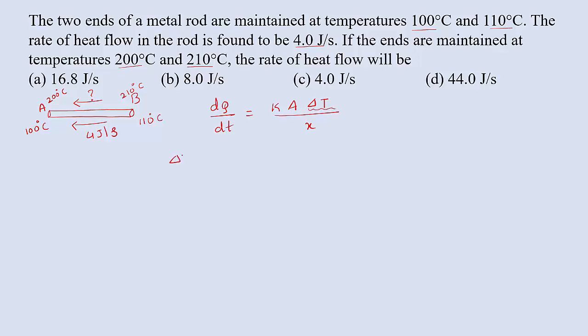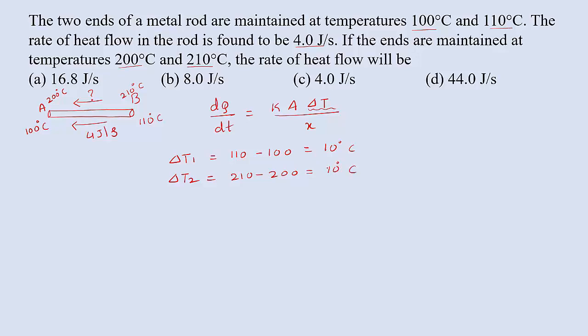Initially delta T1 equal to, change in temperature means final temperature minus initial temperature, so 110 minus 100, that gives 10 degrees Celsius. In the second case, final temperature is 210, initial temperature is 200, so 210 minus 200 gives again 10 degrees Celsius.